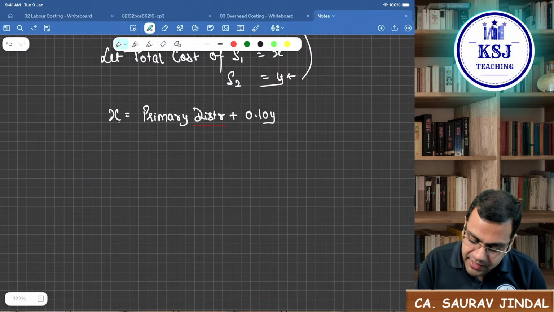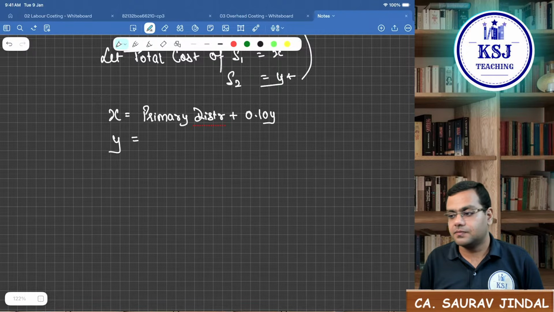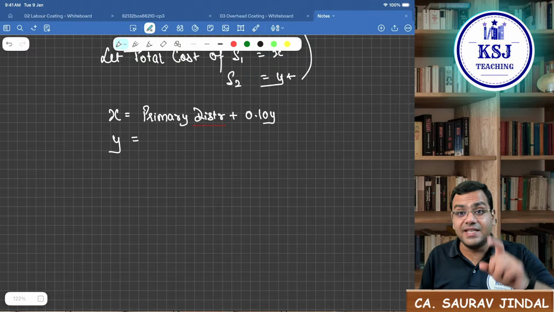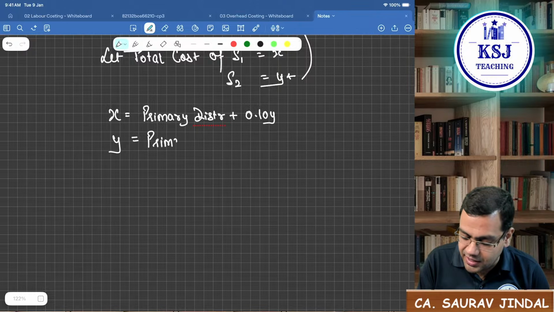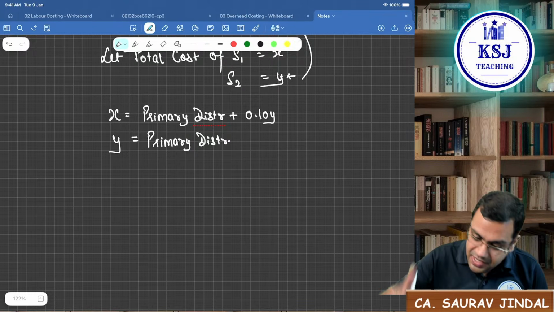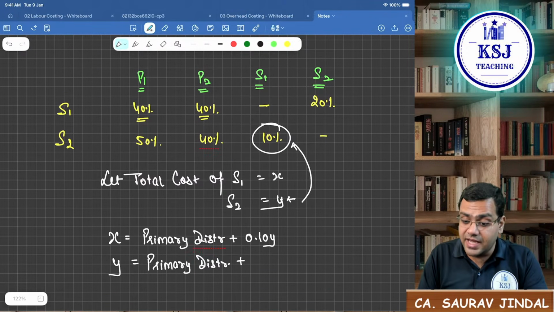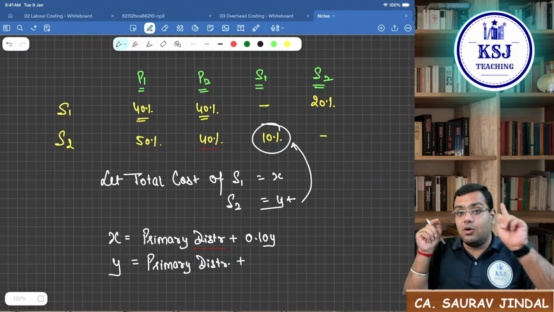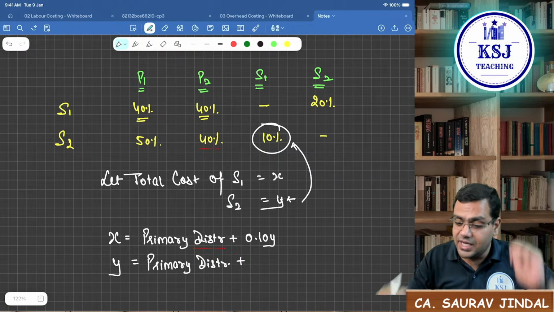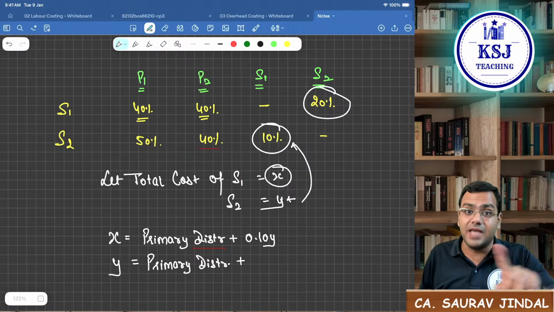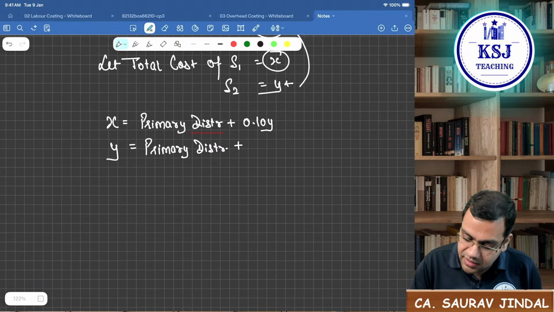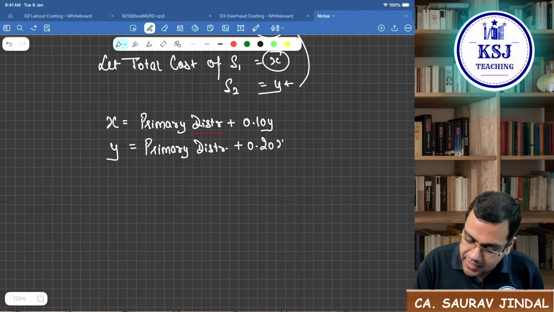Similarly, we will prepare another equation for Y. What does this total cost of S2 represent? What does this Y represent? It represents whatever is the cost as per primary distribution plus whatever is the services that S2 is taking from S1. Now S2 is taking how much services? S2 is taking 20% services from S1. So that means the 20% of this cost is attributable to S2. So I'll take here plus 0.20x.